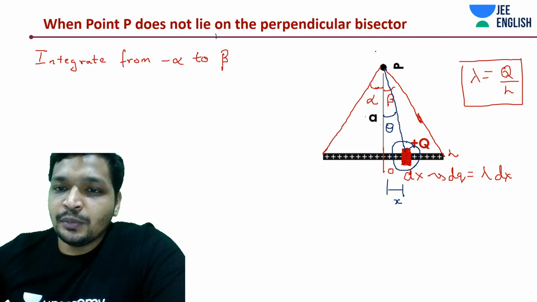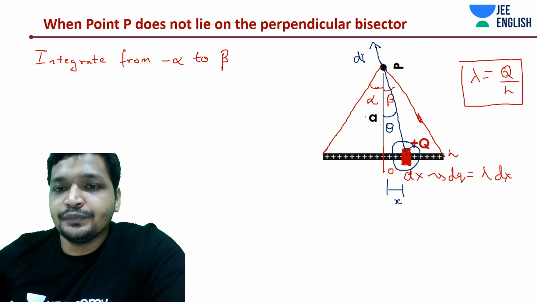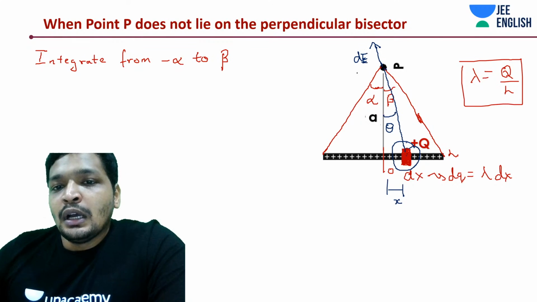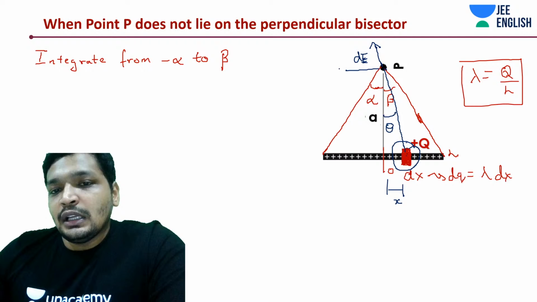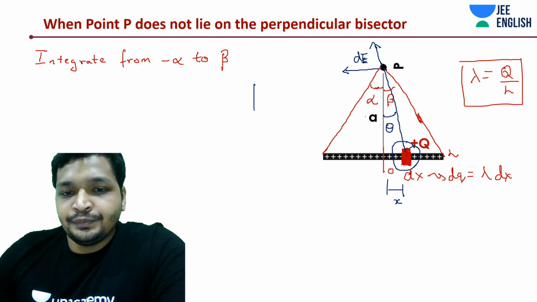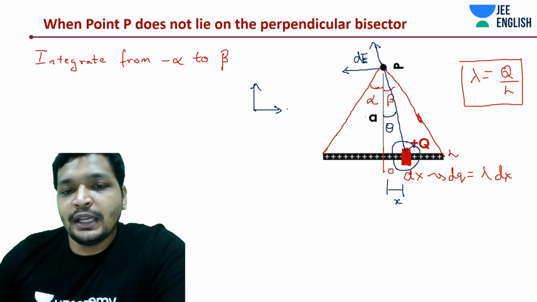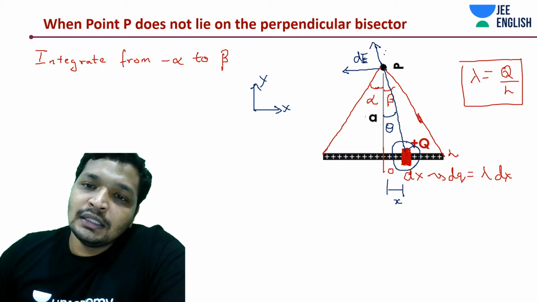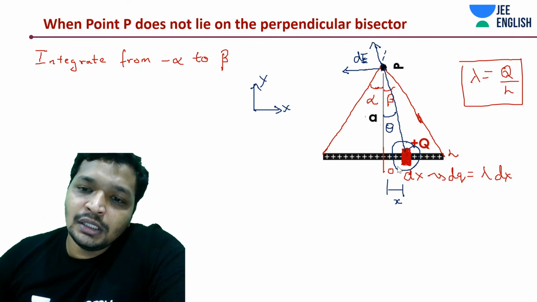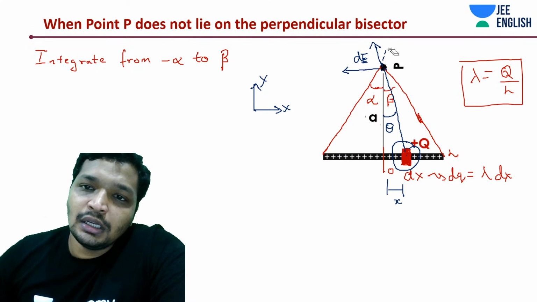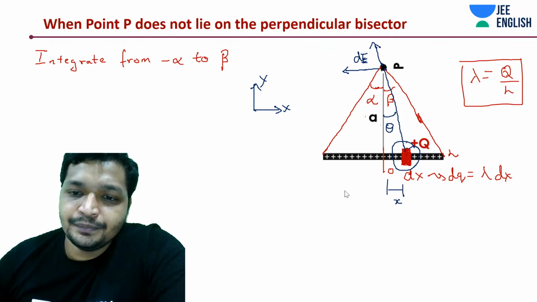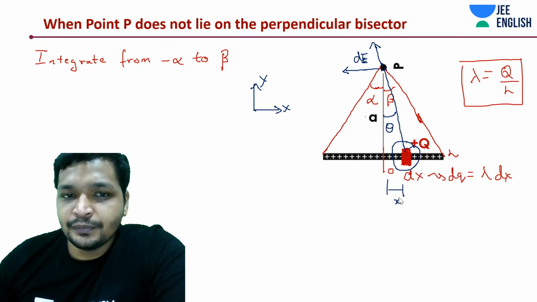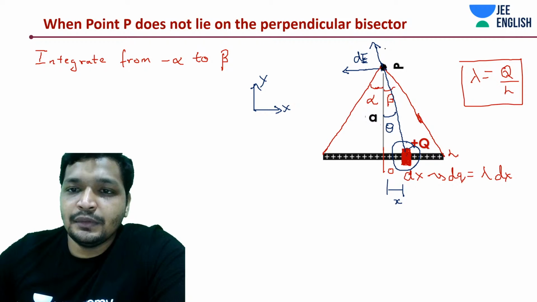This is going to be some dE. And two components: if I'm saying this is the x-axis and this is the y-axis, I'm going to define two axes. This is going to be some theta. Theta varies from minus alpha to beta.